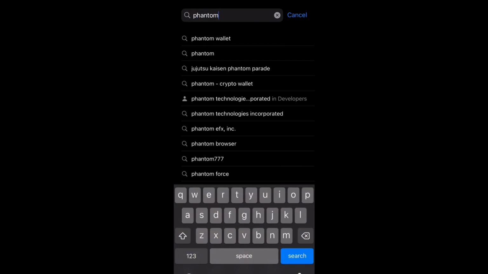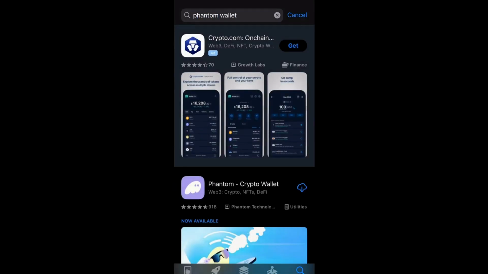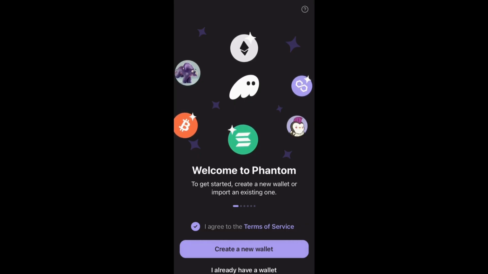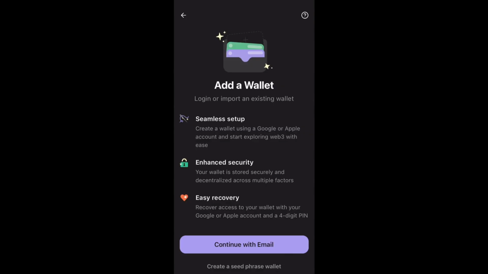So now we can see Phantom on the App Store. Simply go to App Store and type Phantom Wallet and then click on download. And just like that, you have your Phantom Wallet installed in your phone.